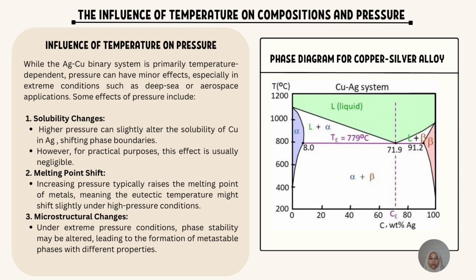Next, pressure can influence the melting point of the metals in the system. Increased pressure generally raises the melting point, meaning the eutectic temperature may shift slightly under high pressure conditions. Lastly, extreme pressure conditions can lead to changes in the alloy microstructure. Phase stability may be affected, potentially leading to the formation of metastable phases with different properties compared to those formed under normal conditions.